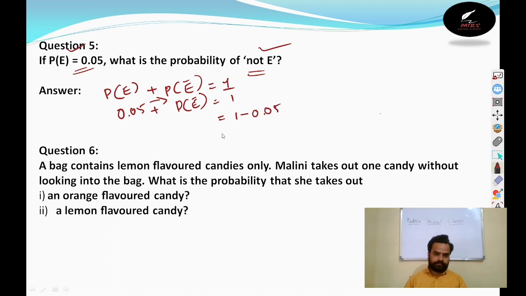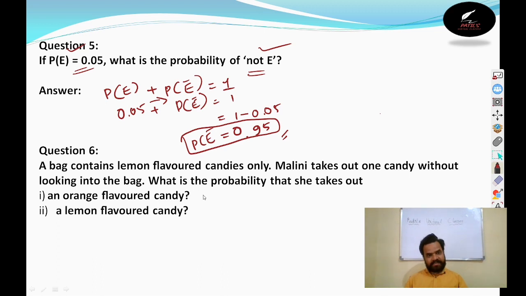What is the answer? 1 minus 0.05 is 0.95. This is the probability of not happening of an event. Clear? The probability of not E.